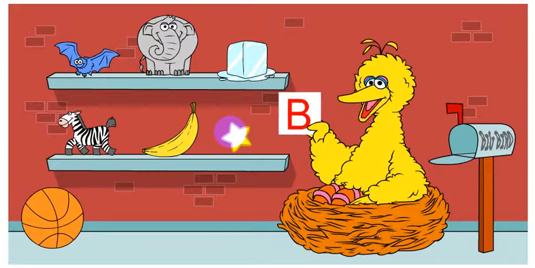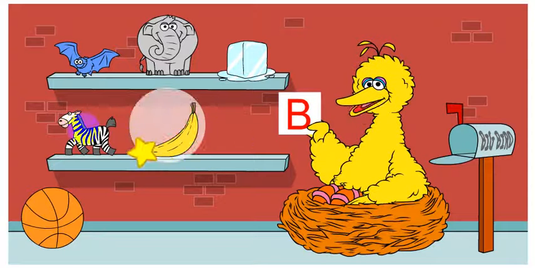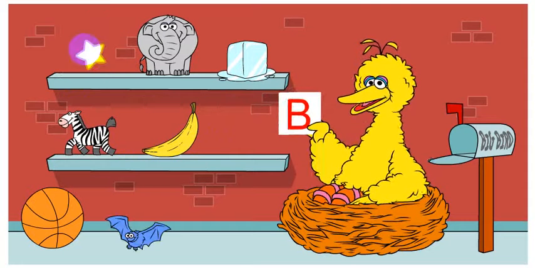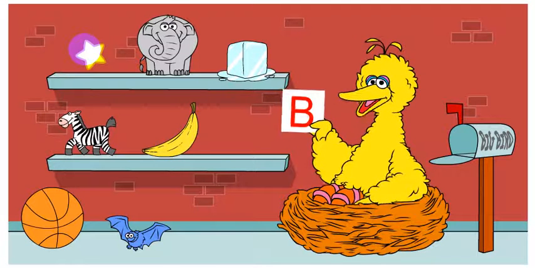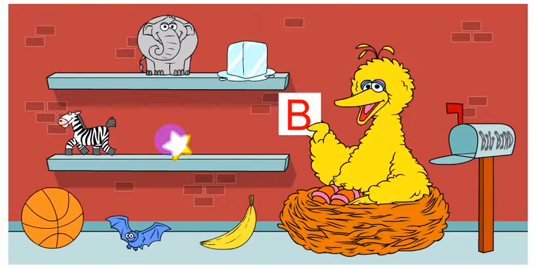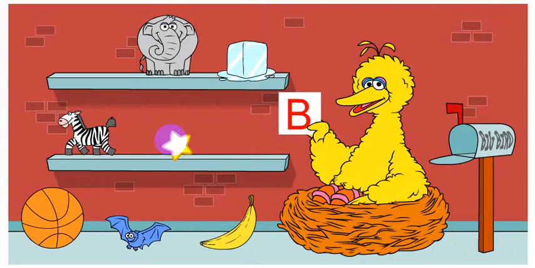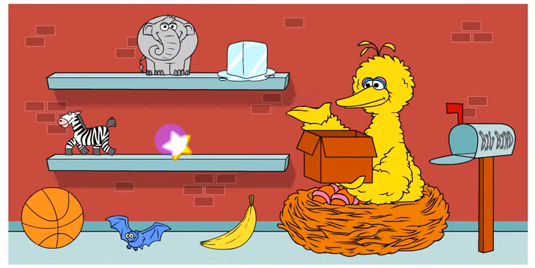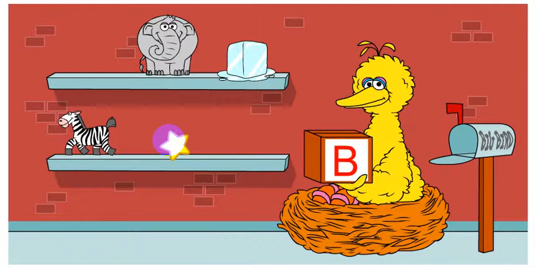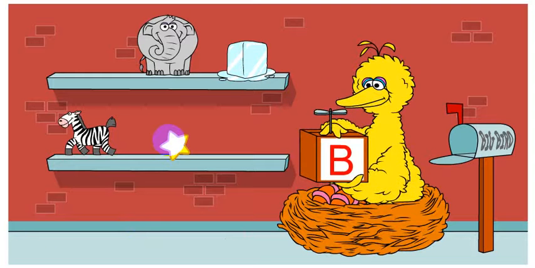Ball. There are 2 more things on my shelves that start with the letter B. You can find bat. I see 1 more thing that starts with the letter B. Click on banana. Hey, you found all 3 of them. I knew you could do it. It's nice to get letters, and it's nice to send them, too. Let's send this present to someone we love.